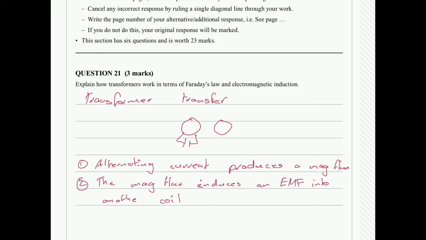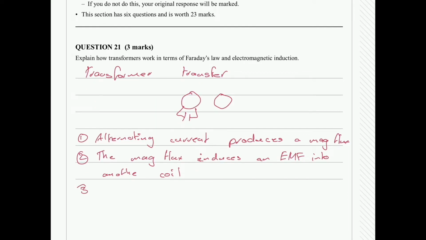So the next one is just mentioning that your induced EMF is proportional to the number of coils as well as the rate of change of the flux. So it's not one of the formulas I believe you get given, but it is one of the formulas you would have come across throughout the year. Your VP over VS equals NP over NS. So that's just showing that you can change the voltage induced based on just the voltage of the primary circuit, or you can also change the voltage based on the number of coils.